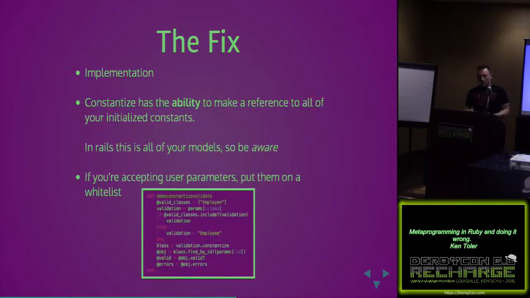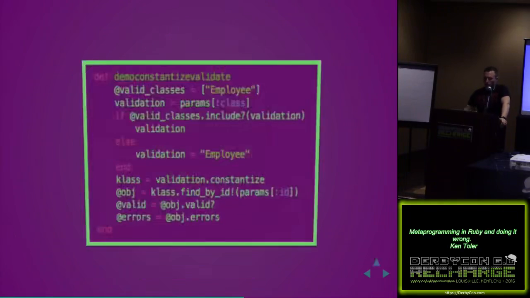So what's the fix? Same kind of stuff. Whitelist if you can. Constantize does have the ability to make reference to all the initialized constants that are in there. So if you do take user parameters there, then you could get into some real trouble. So just be aware of what your models are and where you're accepting those parameters and whether you need to whitelist or do some other form of changing there. In this case, we whitelisted. That way we can maintain that particular list maybe in a file or in another variable or an array or something that I provide locally. That's what that looks like.